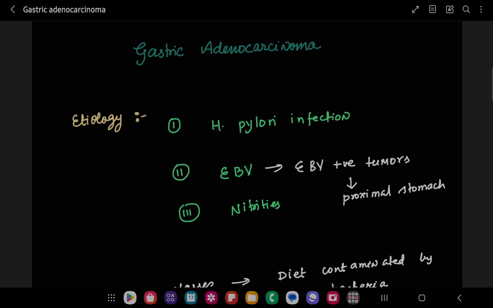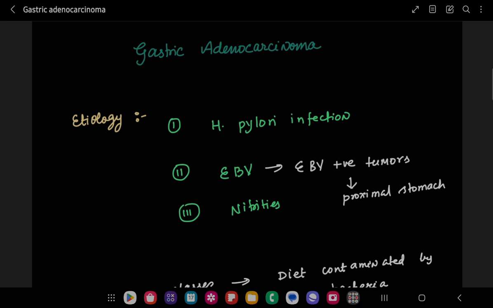You will be wondering how H. pylori infection is causing gastric adenocarcinoma. As we all know, or we will know, H. pylori infection causes gastritis. So chronic gastritis will lead to gastric adenocarcinoma. Here we are mentioning Epstein-Barr virus, right? So Epstein-Barr virus positive tumors mostly affect the proximal part of the stomach.